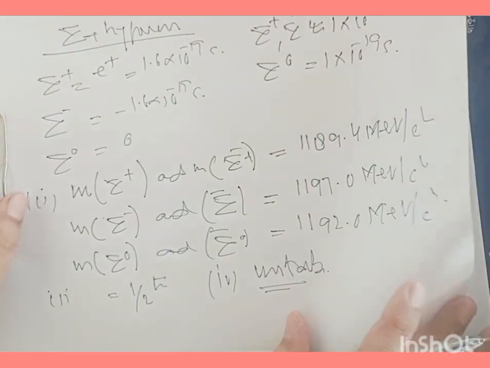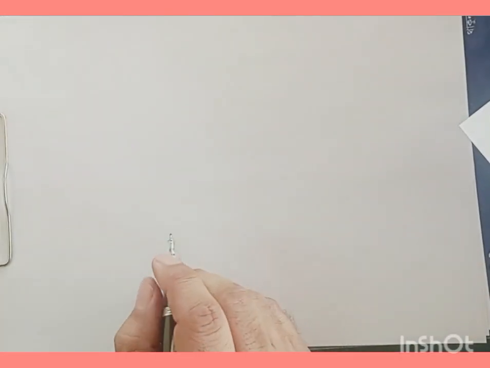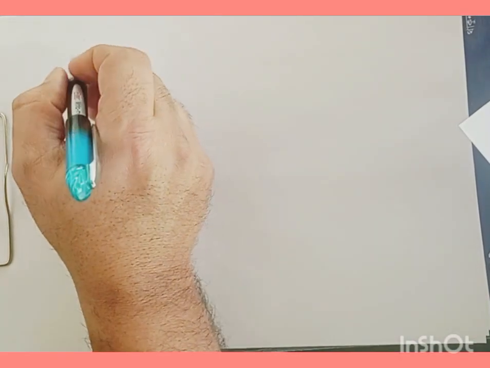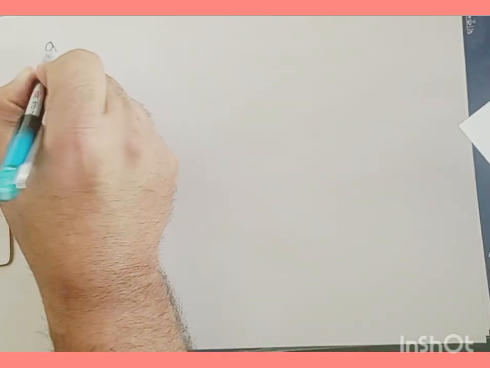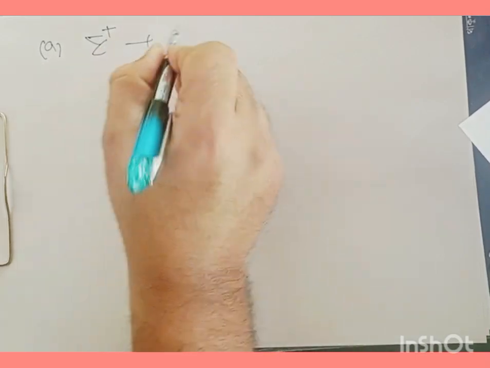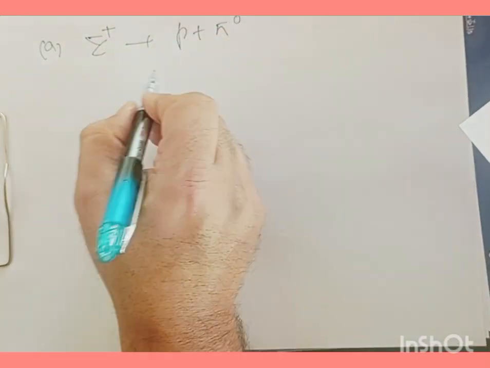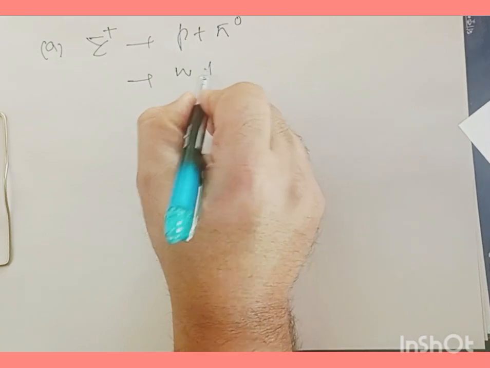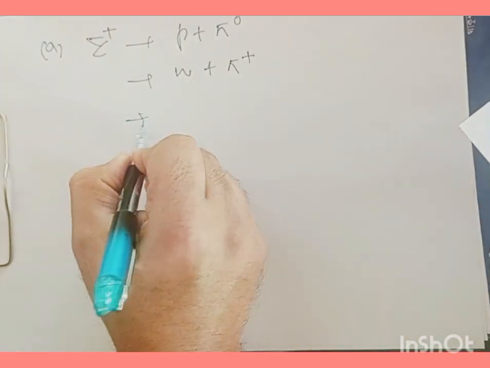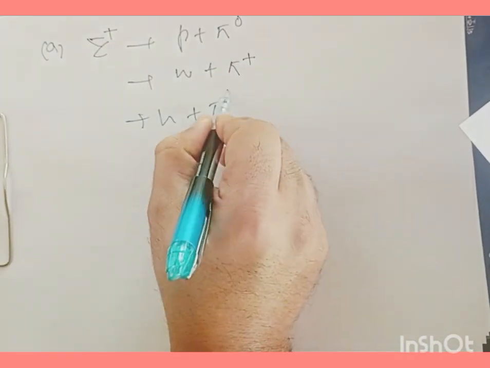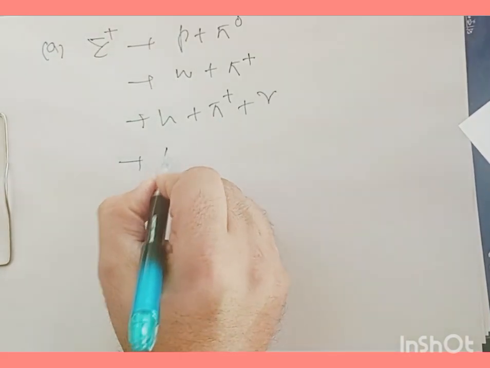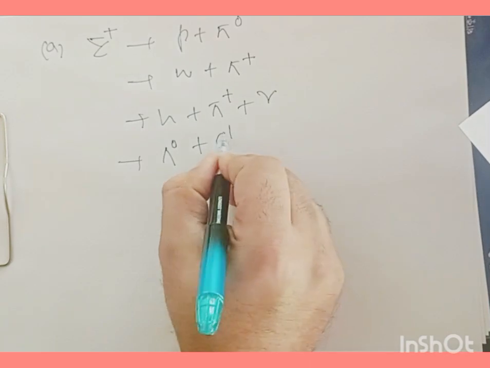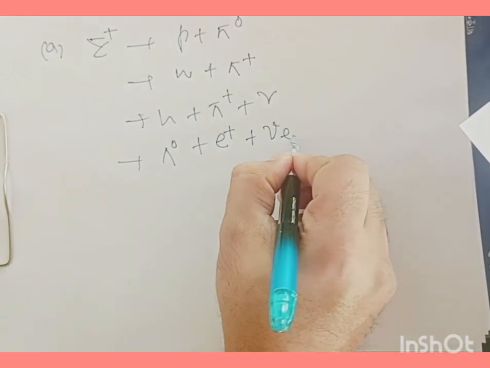The possible modes for the decay of these hyperons, sigma plus, sigma minus, and sigma 0, are as follows. For sigma plus, we have proton and pi 0, neutron and pi plus, neutron plus pi plus plus gamma ray photon, and lambda neutral, a positron and a neutrino.